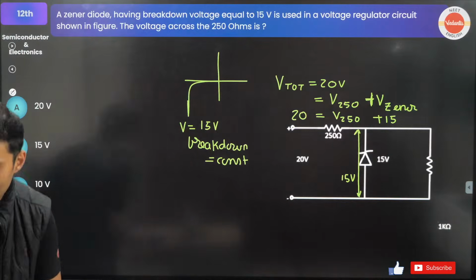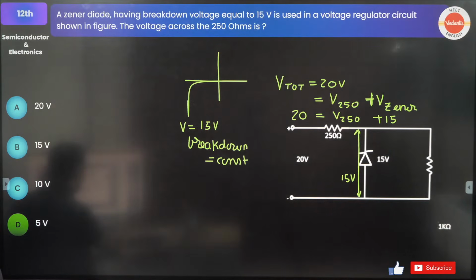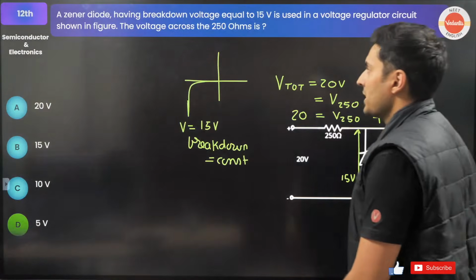What say guys? Let's do that. Let me just go to logic gates quickly. Just 1 second. Don't worry, I'll go to logic gates now.